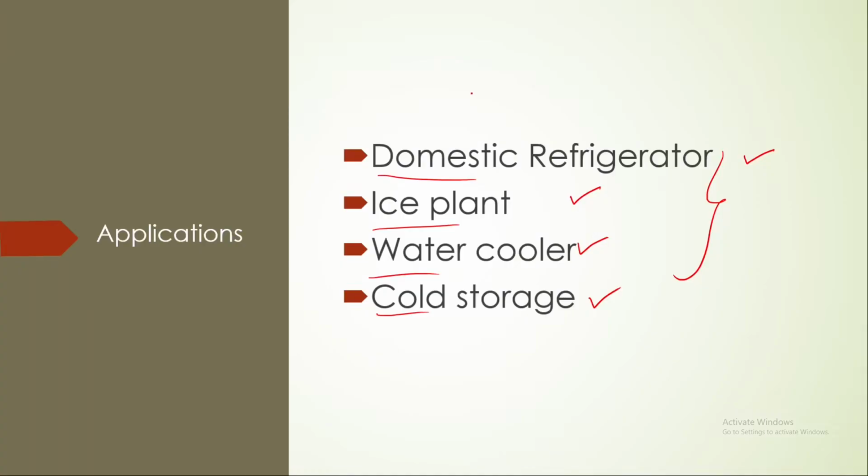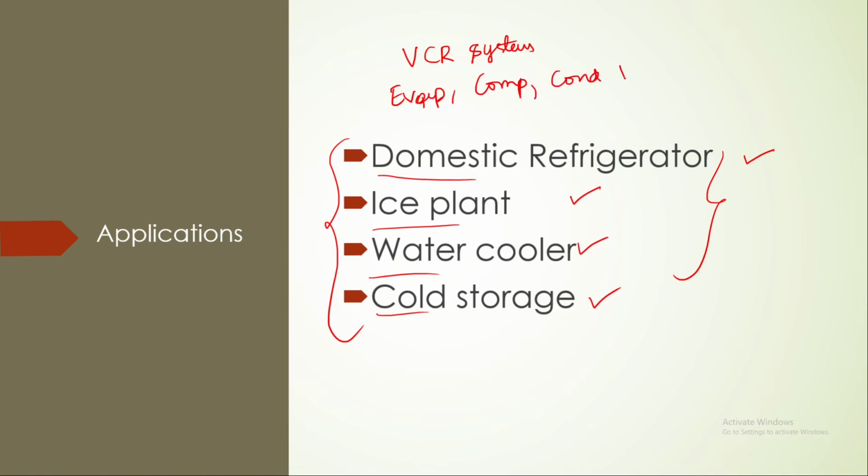All these 4 equipments work on the VCR system. That means the 4 main parts, which are evaporator, compressor, condenser and expansion valve.